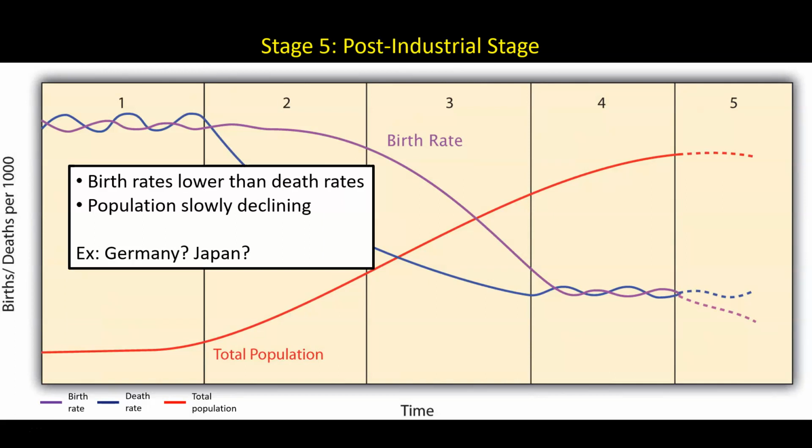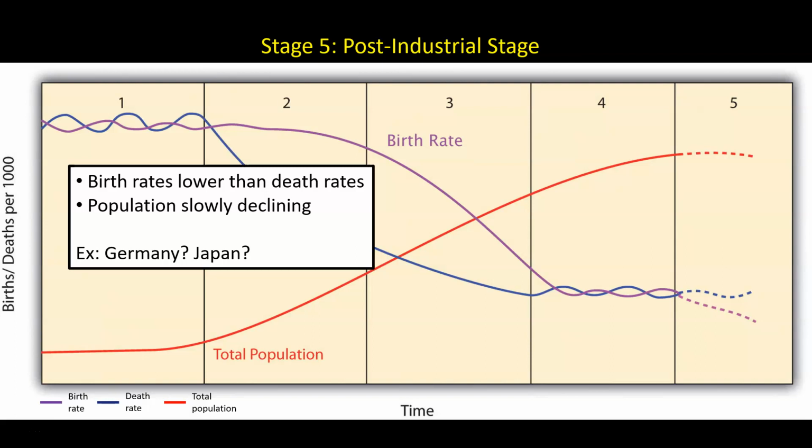The final stage of the demographic transition model is the post-industrial stage. At this stage, birth rates fall below death rates, and the population slowly begins to decline. Population scientists aren't sure if any countries yet fall into this category. After all, they need to take a fairly long view of population over time. However, both Germany and Japan have populations with negative growth rates and thus have populations that are slowly declining. Whether this is a momentary blip or whether this trend continues for these countries will determine whether or not they have truly entered into the post-industrial stage.